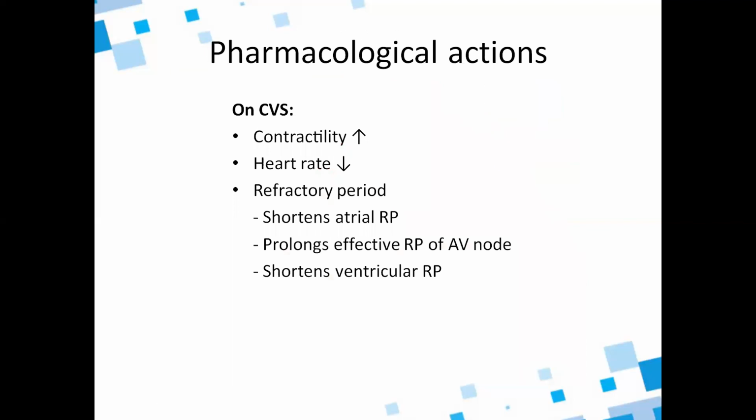Pharmacological actions of the cardiac glycosides on the cardiovascular system: they increase the contractility of the heart, they decrease the heart rate, and refractory period, they shorten the atrial refractory period, prolong the effective refractory period of the AV node, and shorten the ventricular refractory period.